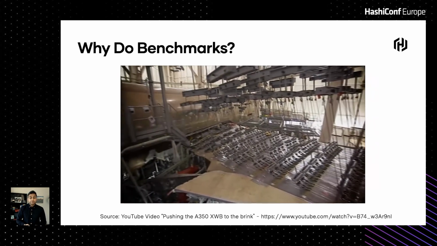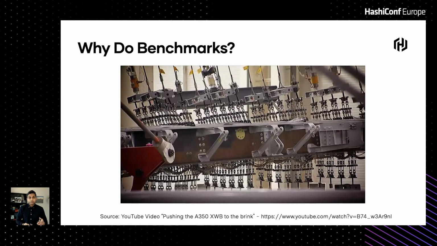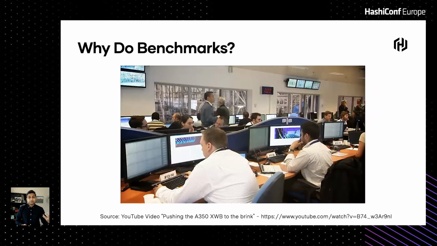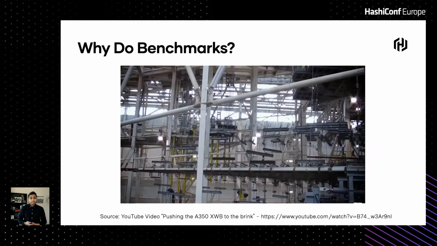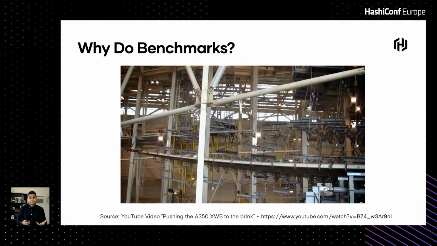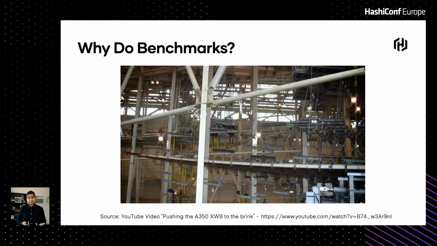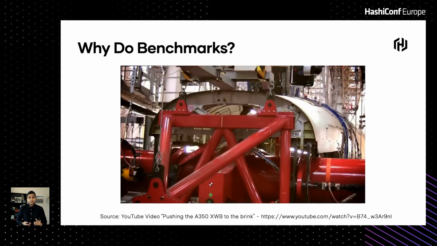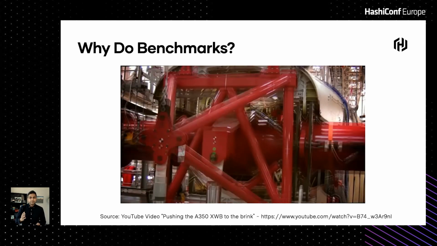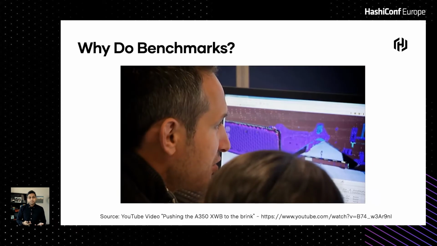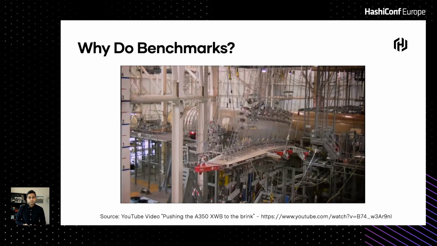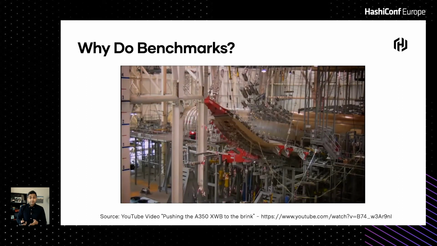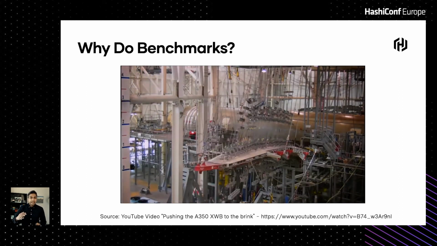So here's a video of the Airbus A350, and we talk about the stress testing on the wing here. Essentially the wings bend to a really large extent, more than anything that a traditional flight would ever experience. You'll notice here the wings bend to about 35 degrees or so, which is really impressive, the amount of force put on this wing. And there are other aircraft that might also do this test, and they might go up to maybe 15 degrees or so and then snap.